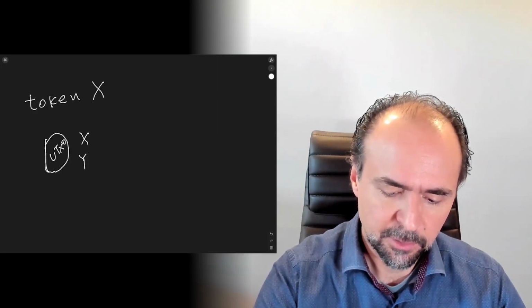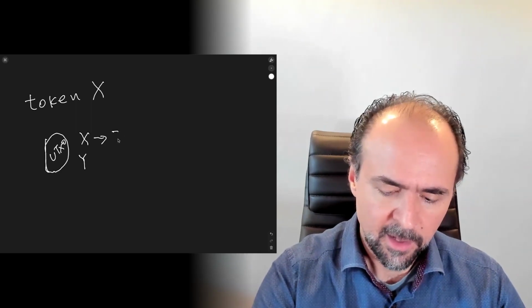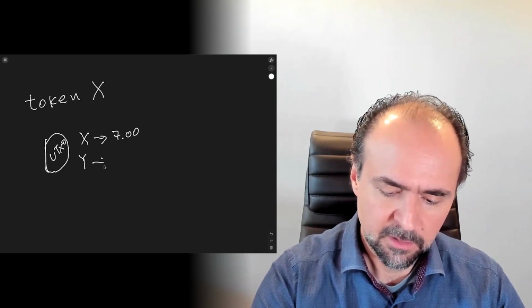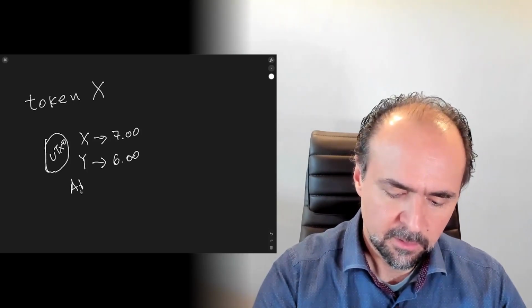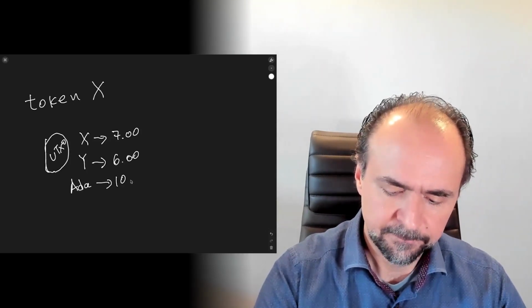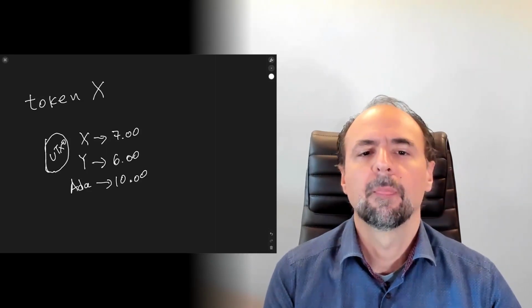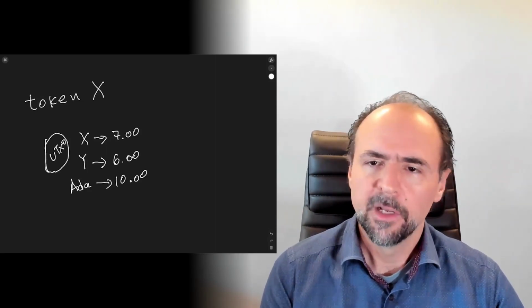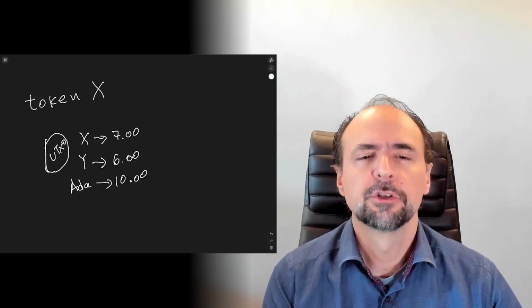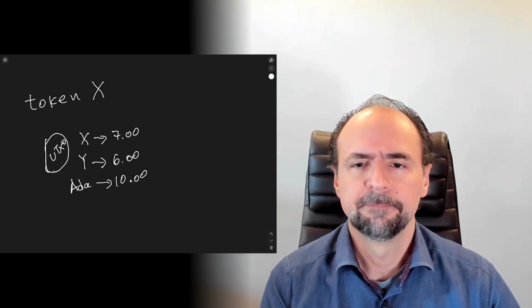And a certain UTXO can have different quantities of a variety of different tokens together with ADA. Transaction fees in the ledger are denominated in ADA according to a function which is fixed as a ledger parameter.